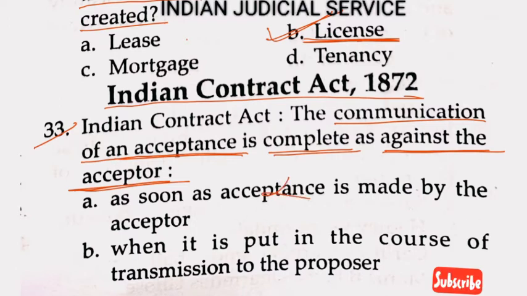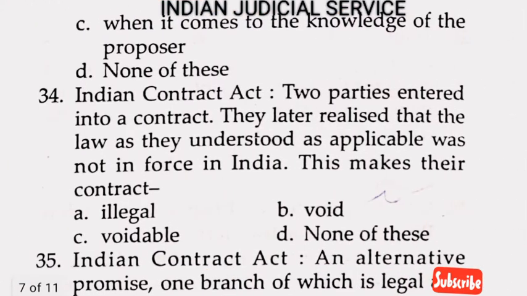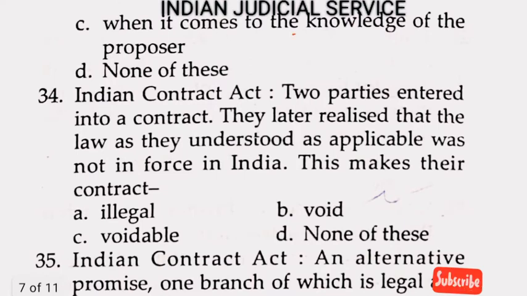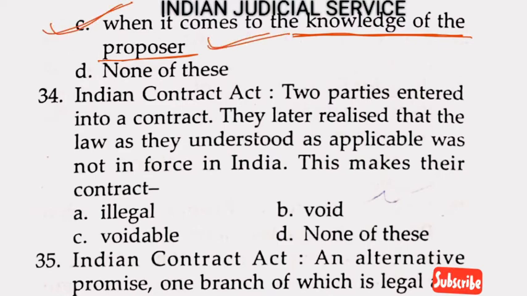Option B, when it is put in the course of transmission to the proposer, is also not a proper acceptance. Third, when it comes to the knowledge of the proposer, yes, it is the valid acceptance against the acceptor. So the answer here is option C.